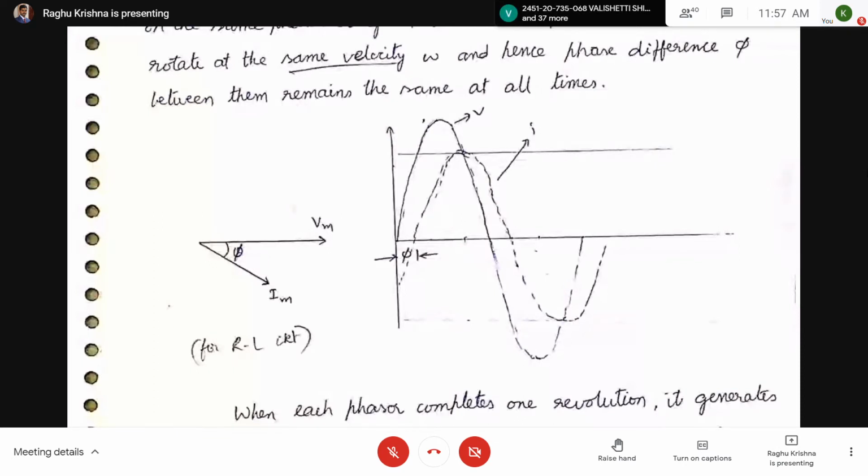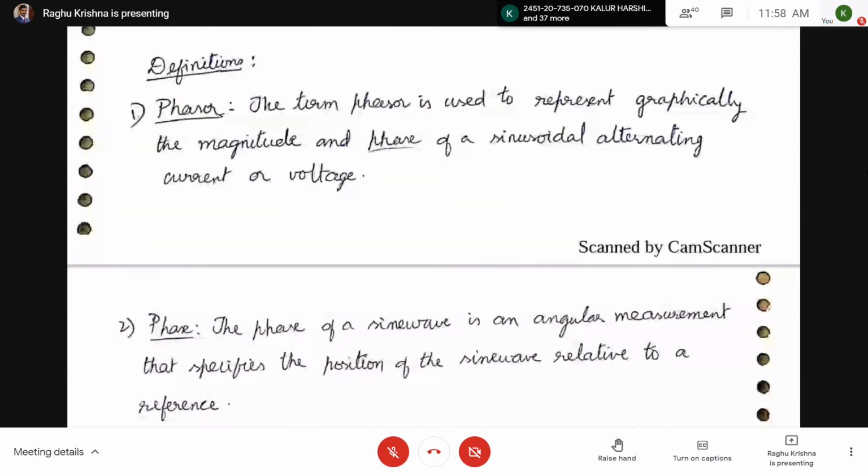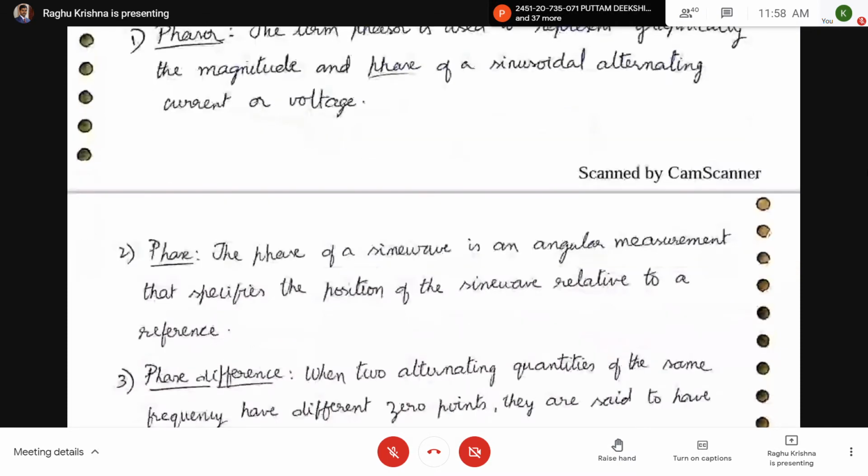So we have a phase difference of pi. So current lags the voltage here in this case. Next, what is the phase? The phase of a sine wave is an angular measurement. So phase angle we have represented with pi.